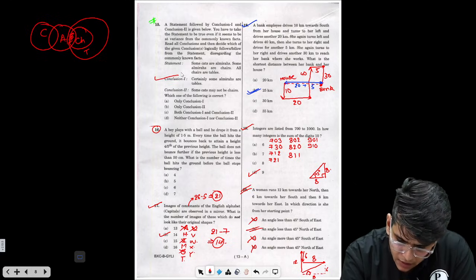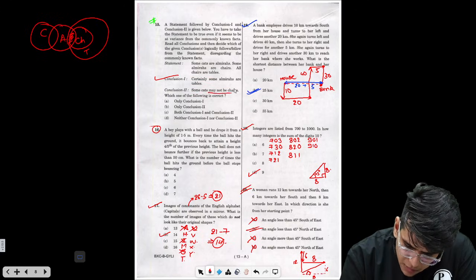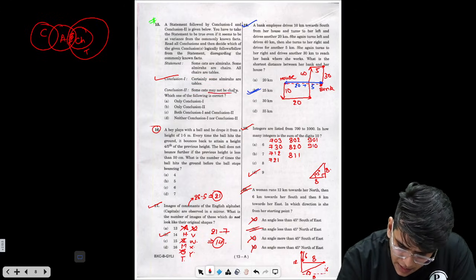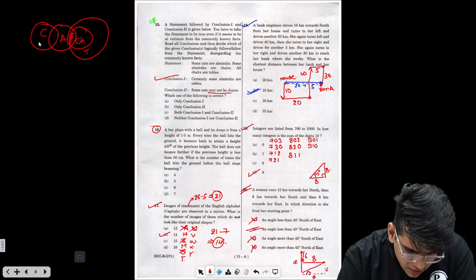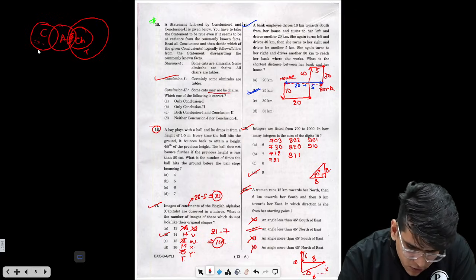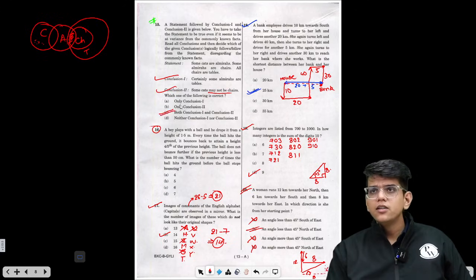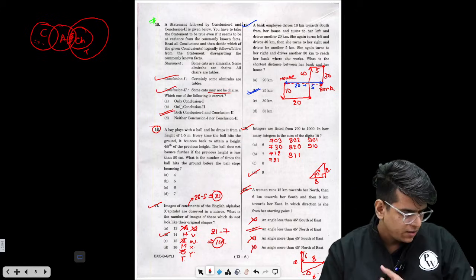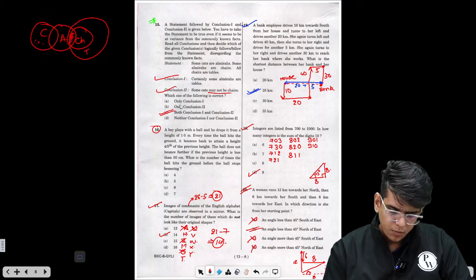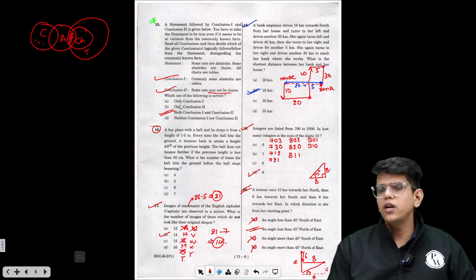Some cats may not be chairs. May not be chair is a possibility. In this case, some cats are not chairs. Cats here are not chairs, so this is also correct. So both conclusions follow, right? So question number 15 has the answer as option C. Both conclusion 1 and 2 are true.